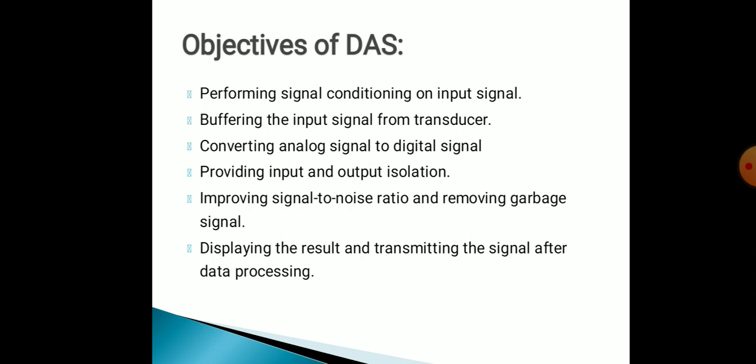After data processing, it transmits the signal and displays the result on output display. It performs the signal conditioning on input signal as well as buffers the input signal from transducer.